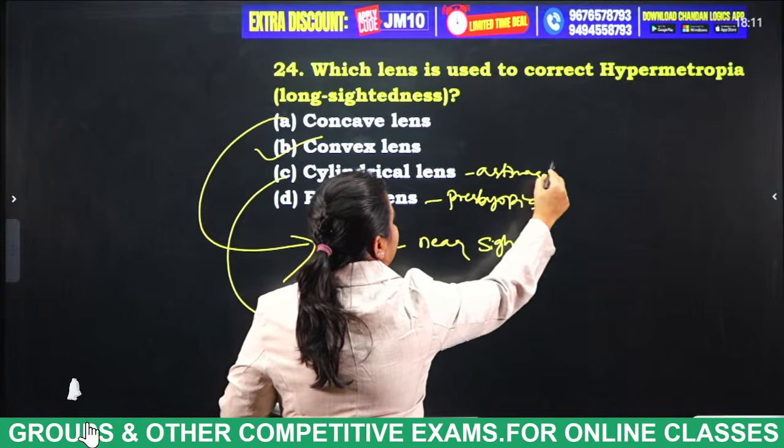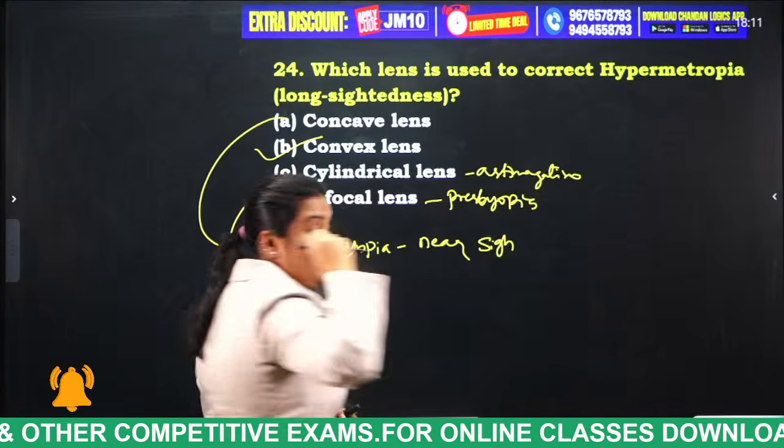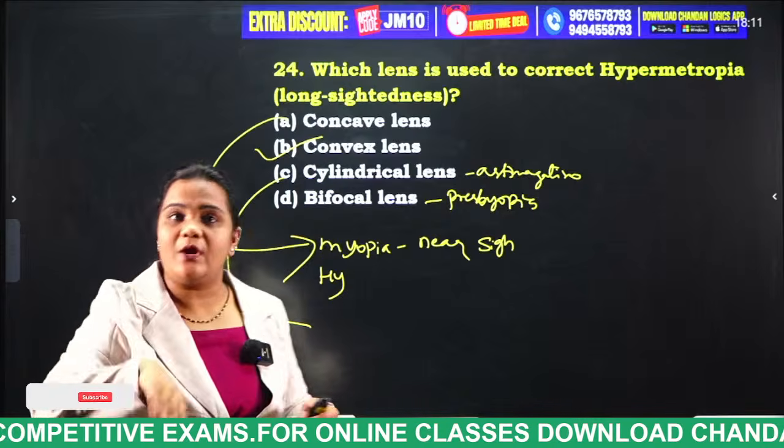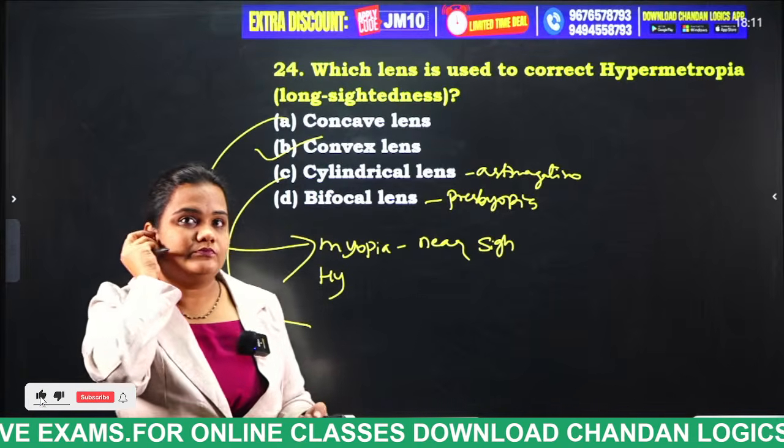Astigmatism. That is when the lens of the cornea is shaped irregularly. Okay. Next.